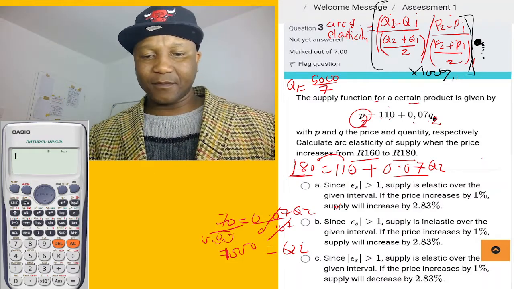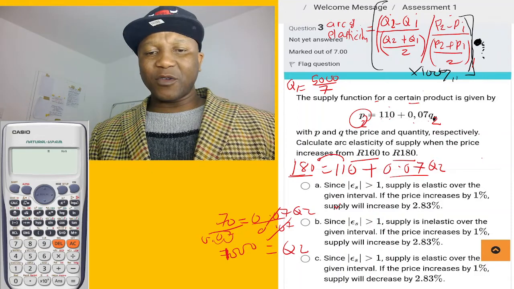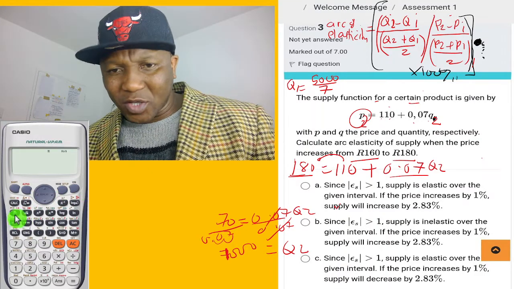You can plug it in the calculator. 70 divided by 0.07.